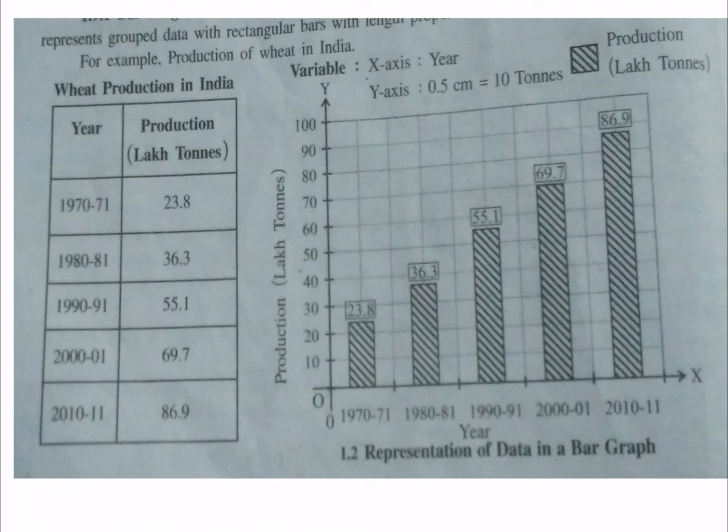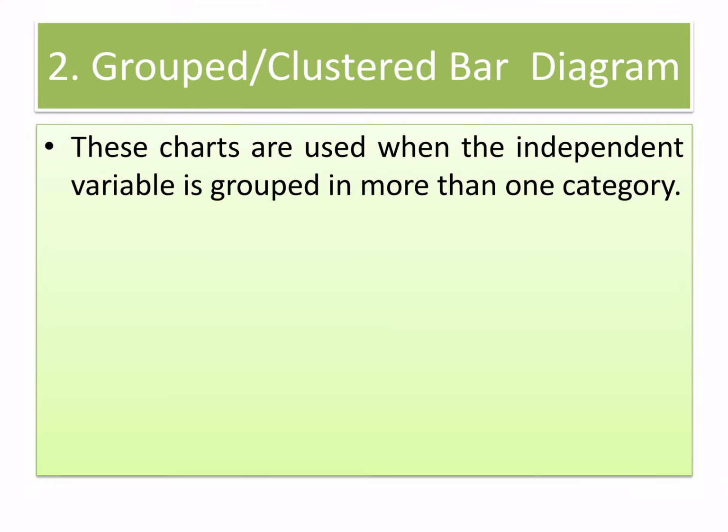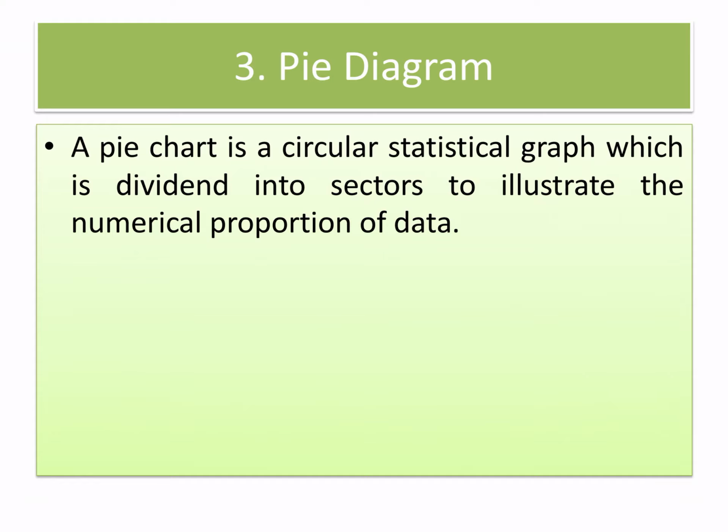Next, the group or cluster bar diagram. These charts are used when the independent variable is grouped in more than one category. So when the independent variable is in a group of more than one category, it can be shown with a group or cluster diagram. Here the information is a little bit blurred, so just look at the diagram and understand. Here six to seven years of information is available, and three bars for each section. It is called a group bar diagram.